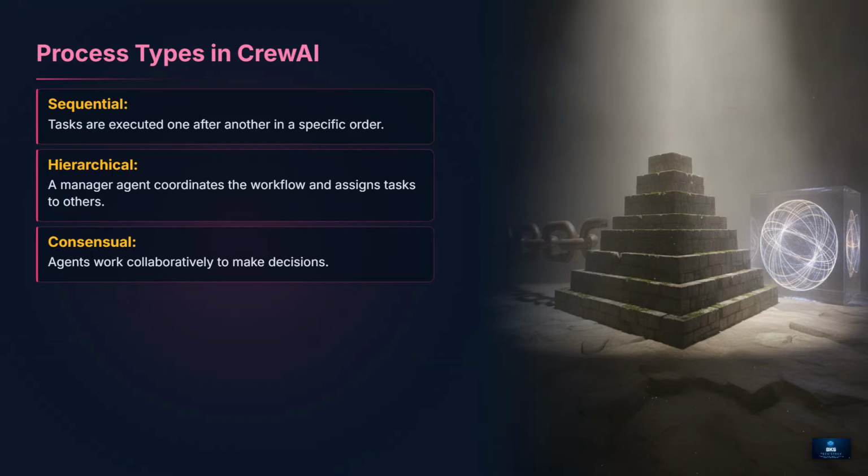How your agents work together depends on the process type. Sequential is the simplest, where tasks follow a line. Hierarchical is best for complex projects, as it uses a manager to delegate. Consensual is about collaborative decision-making, where agents communicate to decide the best path forward.